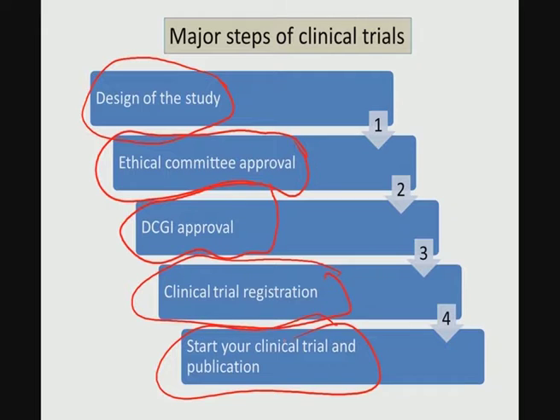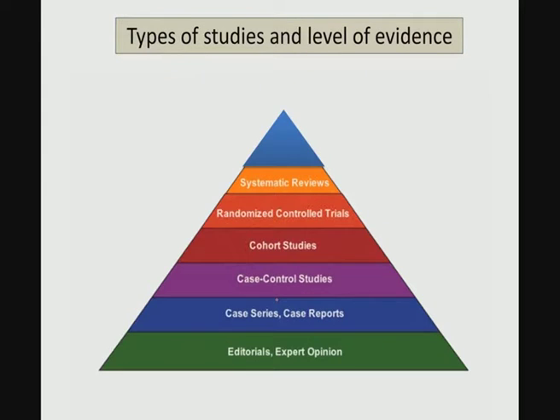So, as you can see from this brief description of the major steps in clinical trials, it is quite a challenging task and it requires a very strict approval process at different stages. Now, the types of studies and levels of evidence. In clinical trials, one of the very important things is the clinical evidence.